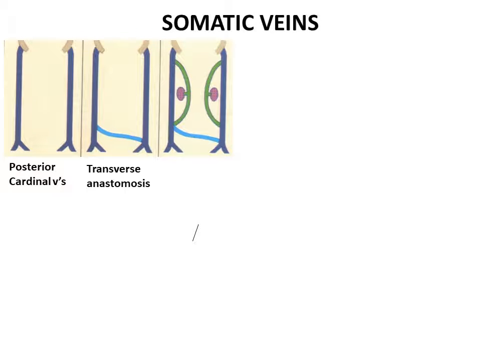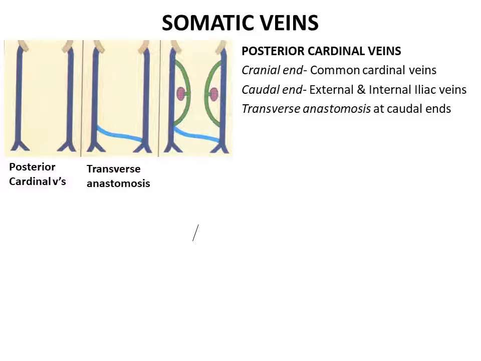The posterior cardinal veins. The cranial ends of the posterior cardinal veins drain into the anterior cardinal veins, whereas the caudal ends receive the external and internal iliac veins from the lower limb and the pelvis. The two posterior cardinal veins are interconnected with each other near their caudal ends with the help of a transverse anastomosis.